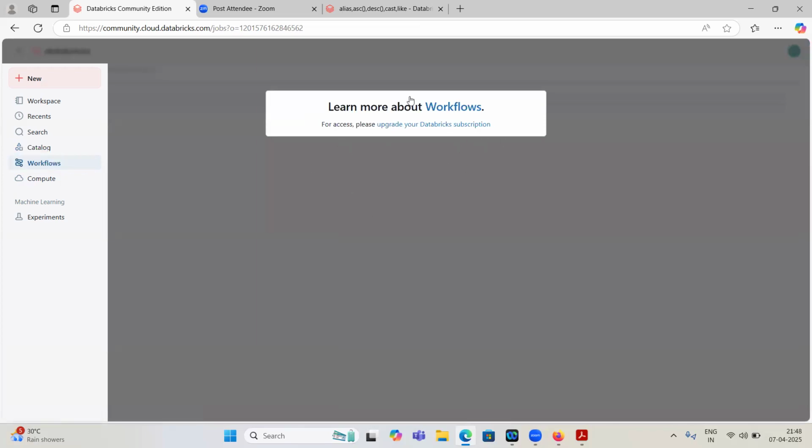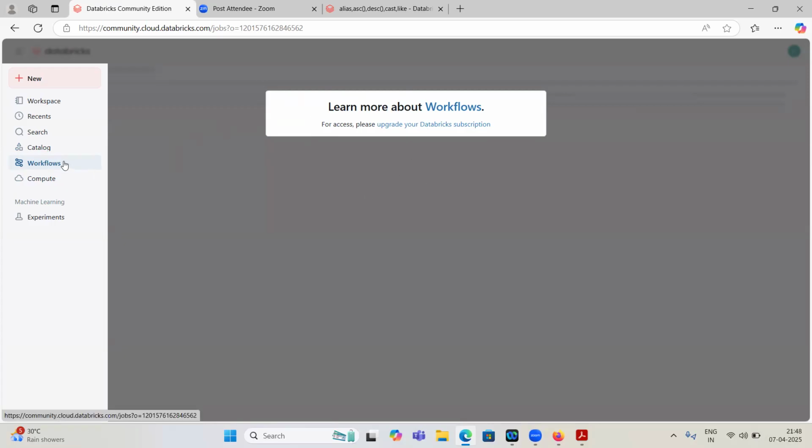This is the free version, right? That's why we are not able to see these workflows. Workflows is nothing but, in ADF we have triggers, right? Schedule trigger, tumbling window trigger, event triggers. We have many triggers, so we will use triggers to schedule our pipelines.